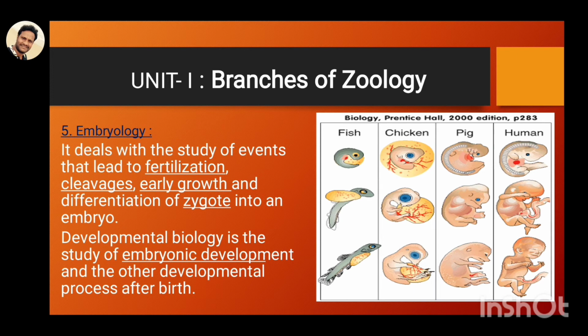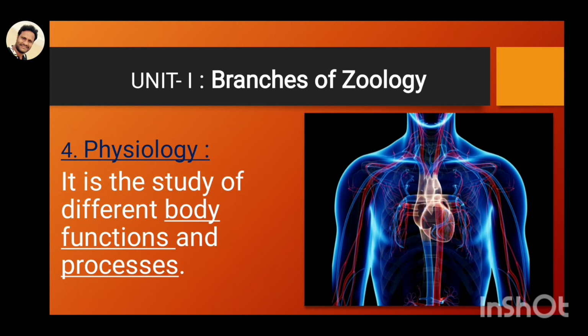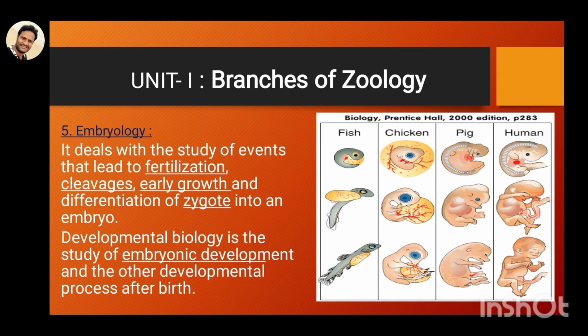Here you can see a diagrammatic representation for fish, chicken, pig and humans. In this way the zygote is formed, after that cleavages occur, and gradually the embryo develops completely in the mother's uterus.